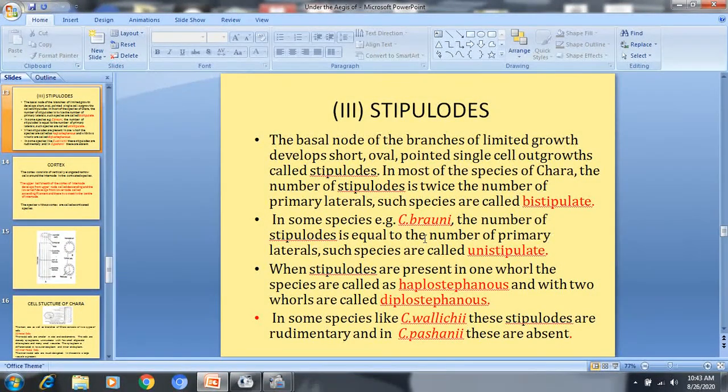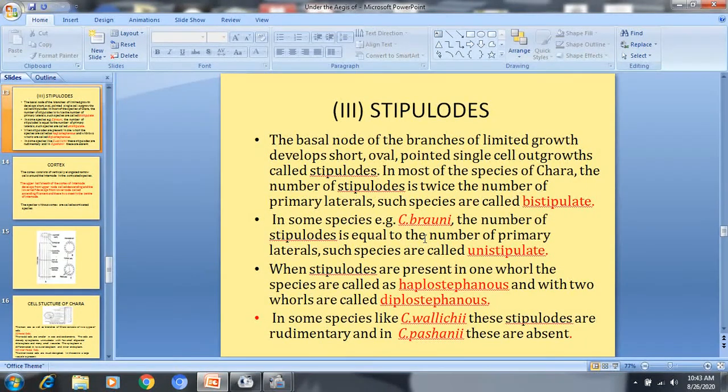These are also called haplostephanous, as there is one whorl of these stipules. And in the bistipulate species, that means double the number of primary laterals, the stipuloids are present in two whorls, so these are also called diplostephanous. In some species there are exceptions also, like Chara valicii. No stipuloids are present.